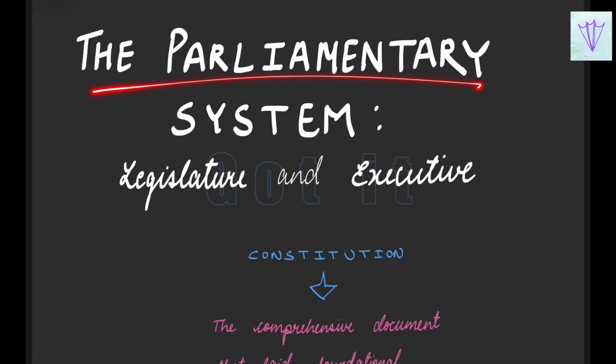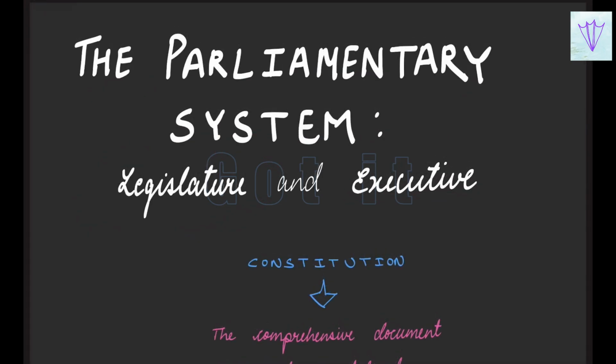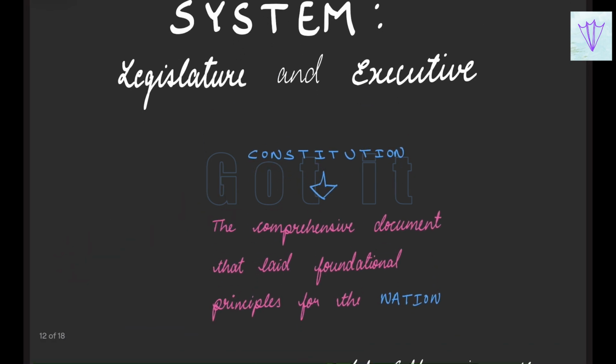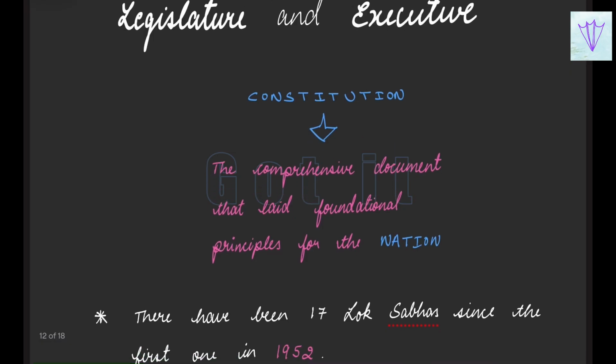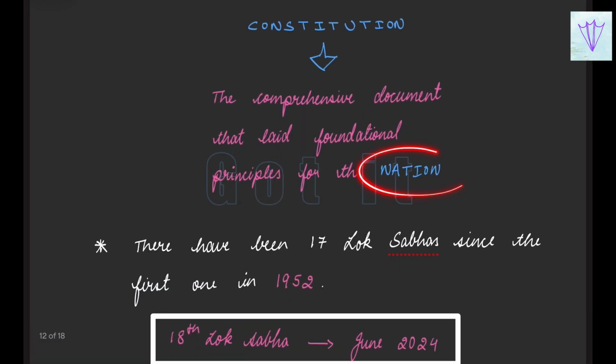Starting with the chapter, the parliamentary system, we are focusing on the legislature and the executive. After we got our independence, we prepared the Constitution of India. So what is a constitution? It is a comprehensive document that laid the foundational principles for the nation. These are the set of rules and regulations framed for maintaining law and order, and they are the foundational principles for the nation: how we have to progress as a country for the welfare of the people and altogether as a nation.